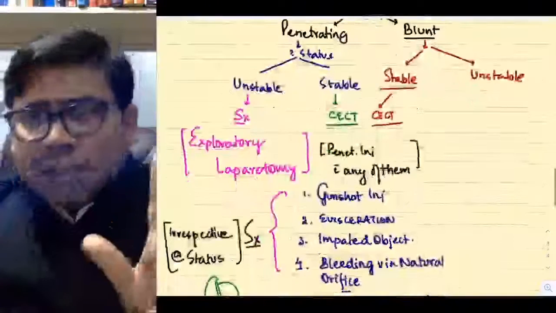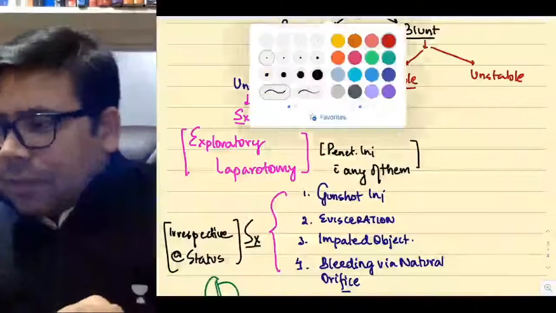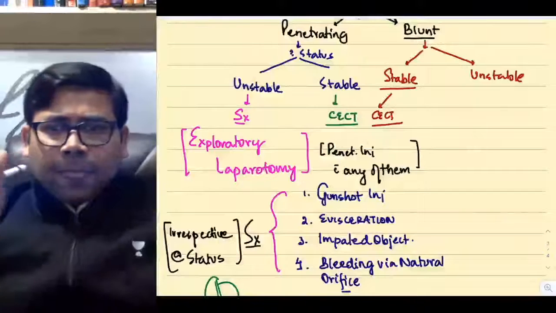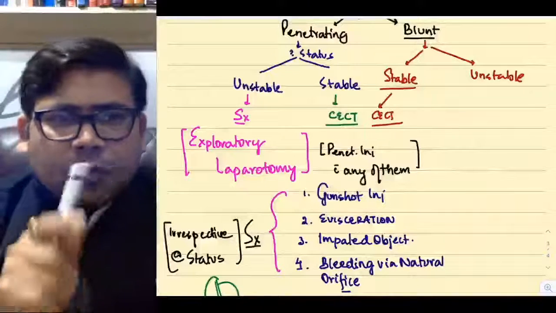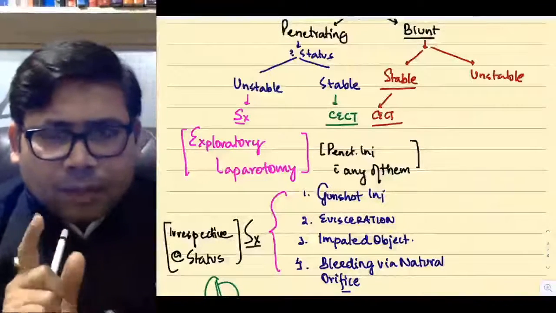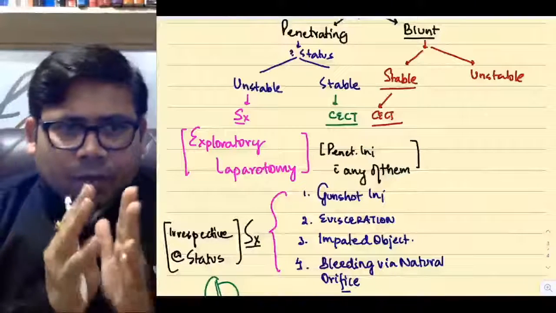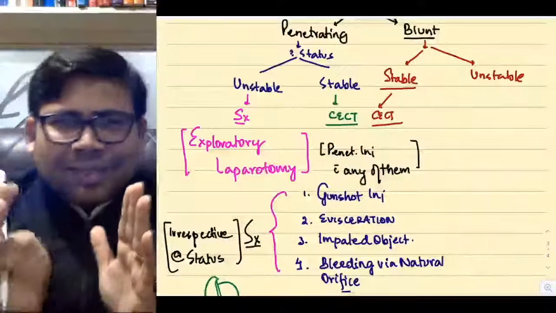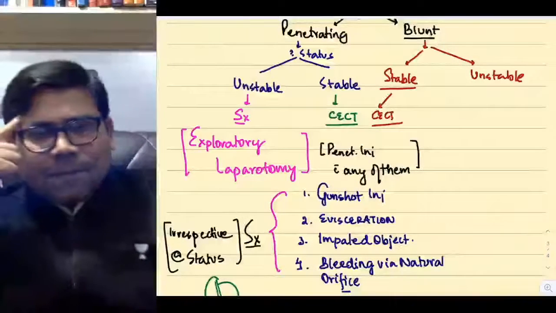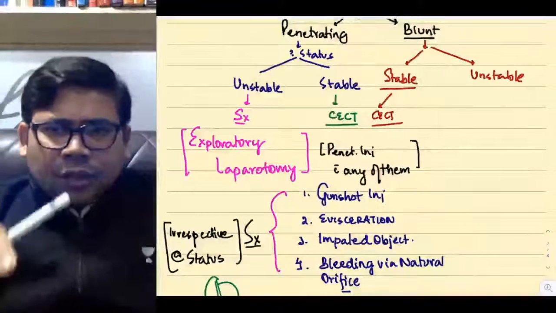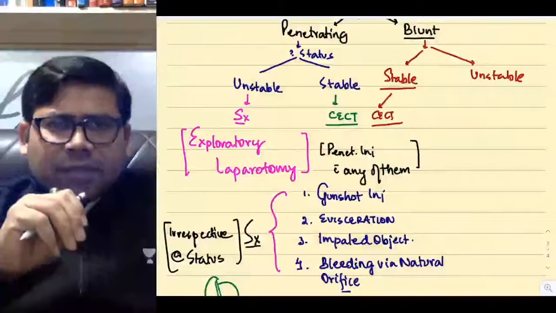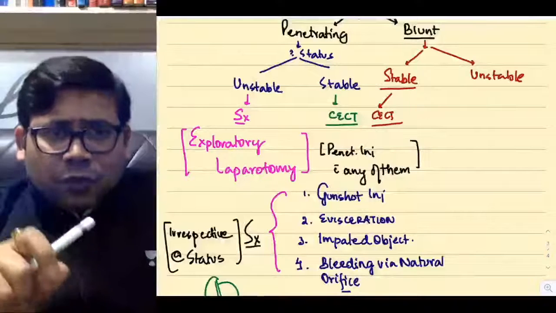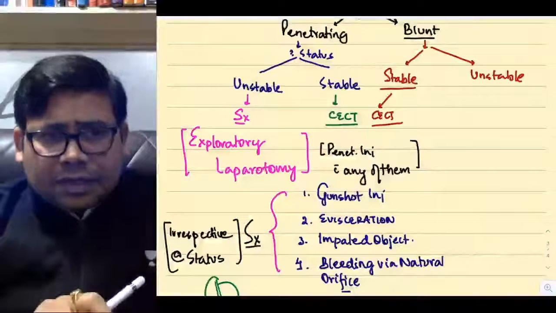So stable patients, you go for CECT. Unstable patients, now what to do? Unstable penetrating trauma, you just jumped into surgery. But unstable blunt trauma, unstable penetrating trauma, you went for surgery. When you talk about unstable blunt trauma, now you are thinking, shall I go for surgery or shall I continue the conservative management? Yes or no? So who will tell you whether you should go for surgery or whether you should go for conservative management?